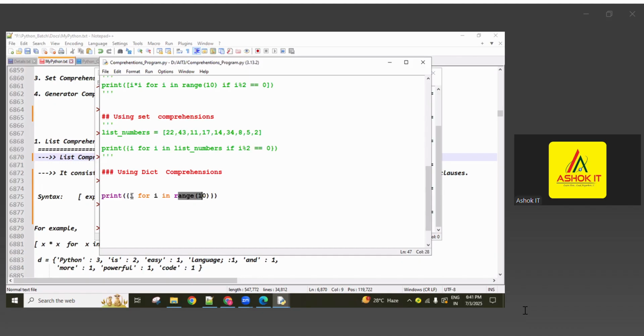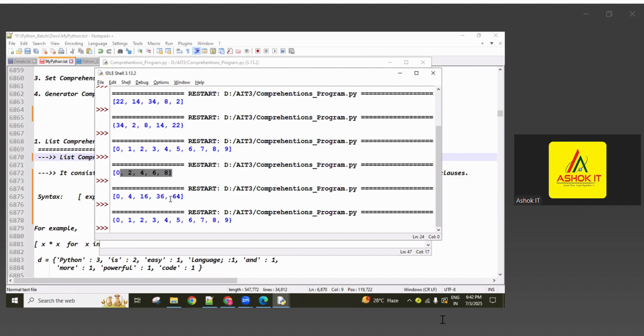So from this sequence, guys, each value is the key of the dictionary, and its square value is the value I want. Then here I write i colon i into i. This is called the expression, guys. So i is nothing but each sequence value, which is the key of the dictionary, and its square value is the value. I created the key colon value format. So now you can execute. See here, the key colon value format is generated.